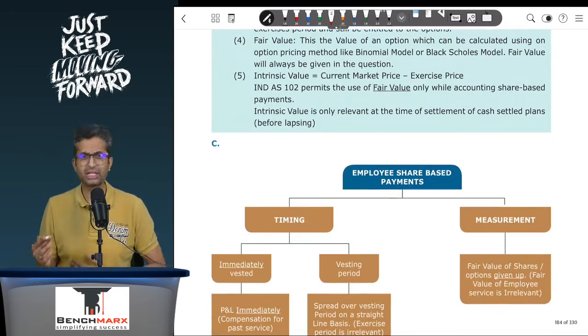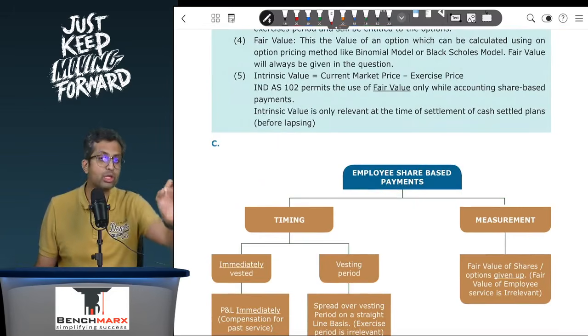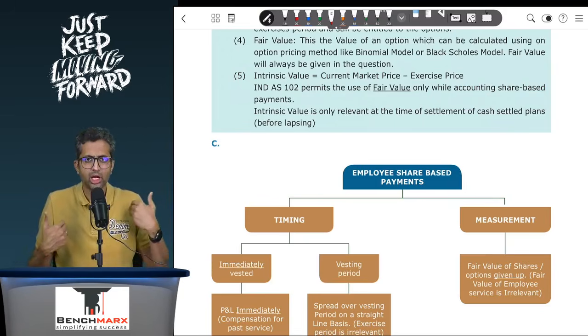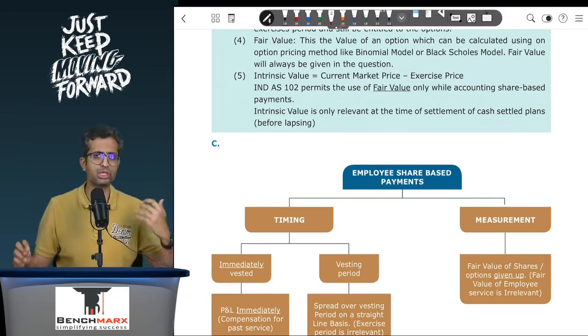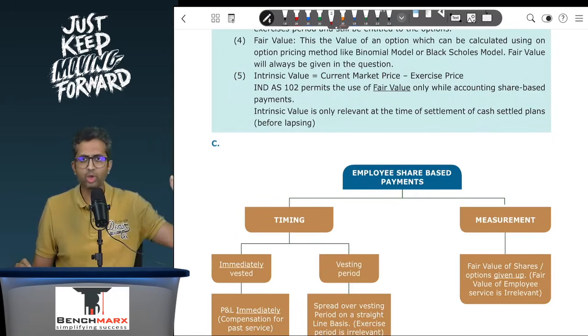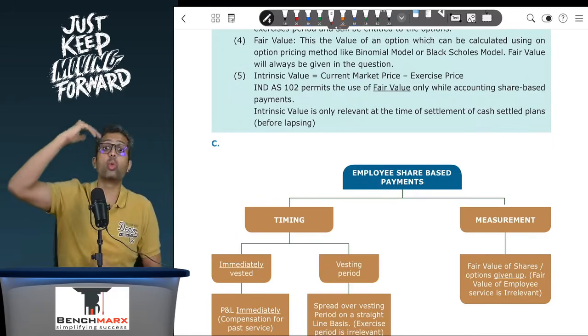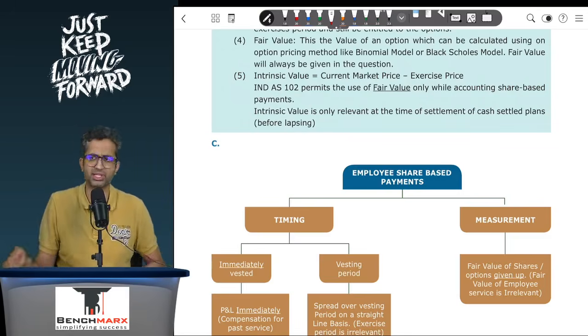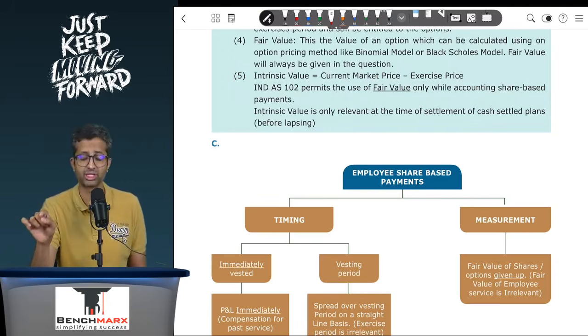Okay, so is the intrinsic value relevant? In general, no. The only place where intrinsic value becomes relevant is in case of SARs, when the SARs get exercised. So usually an employee, when he or she exercises the option, will not look at what the ledger balance in the company is. They will not look at what the fair value, what you thought, was. If they exercise, for example, on 1st April 27, they will look at the market price on 1st April 27, compare it with the exercise price, and then the difference between the two is the actual appreciation that you will have to pay.